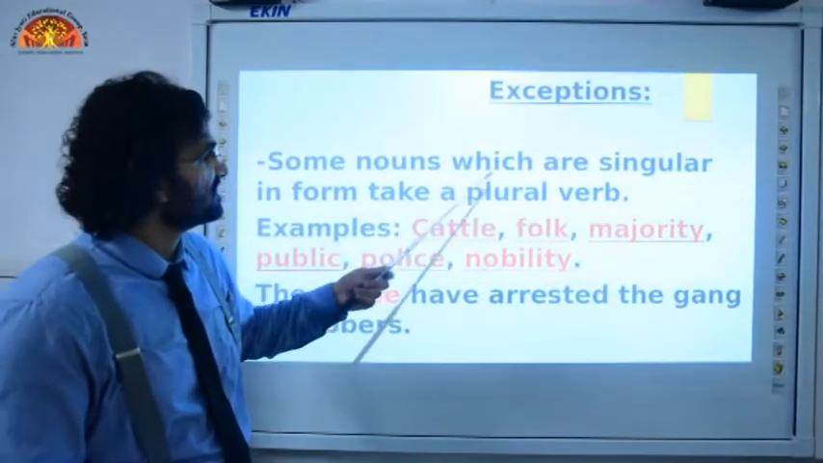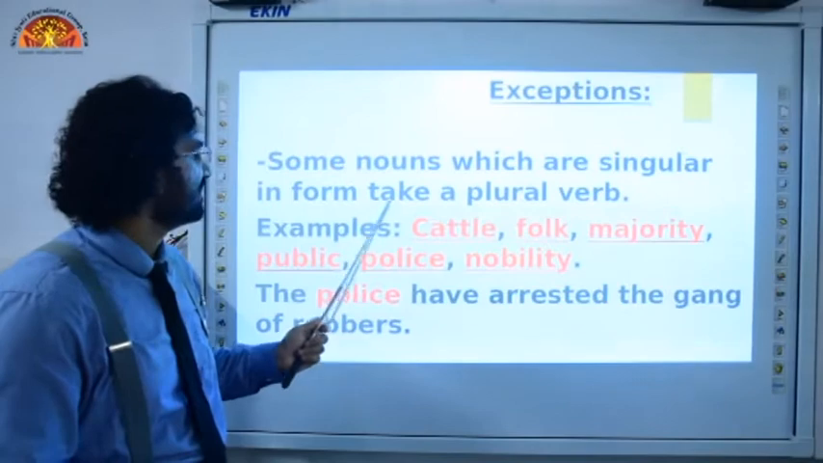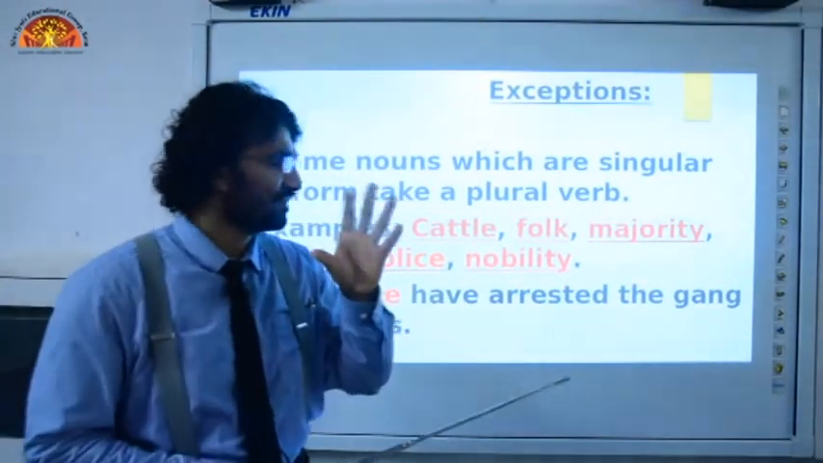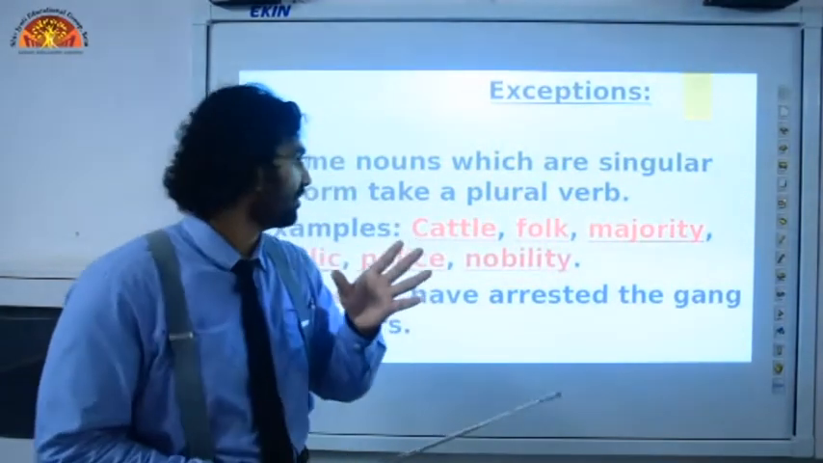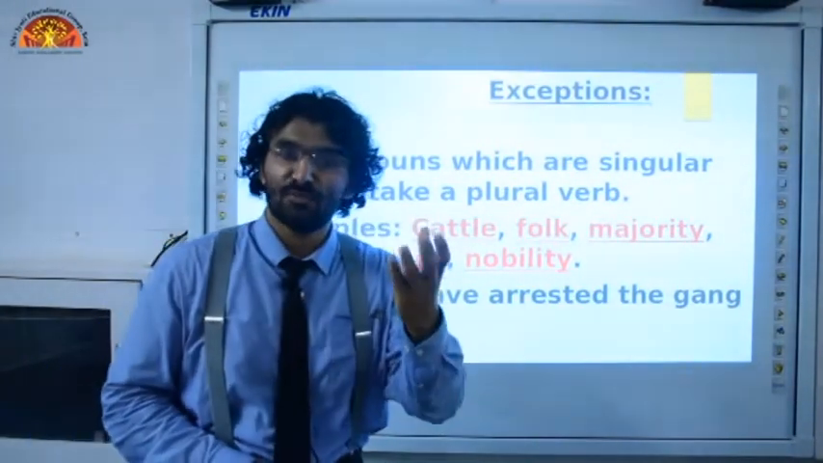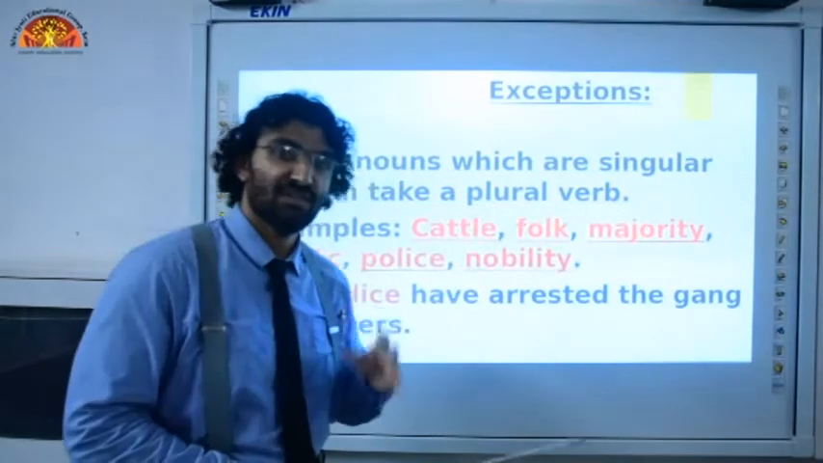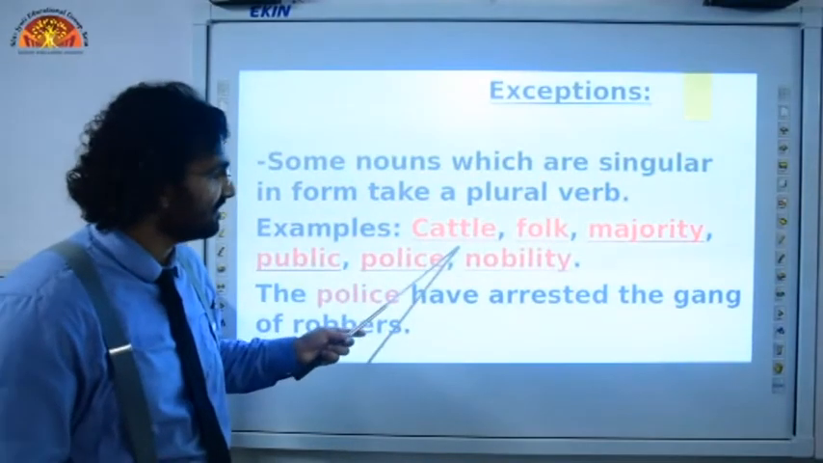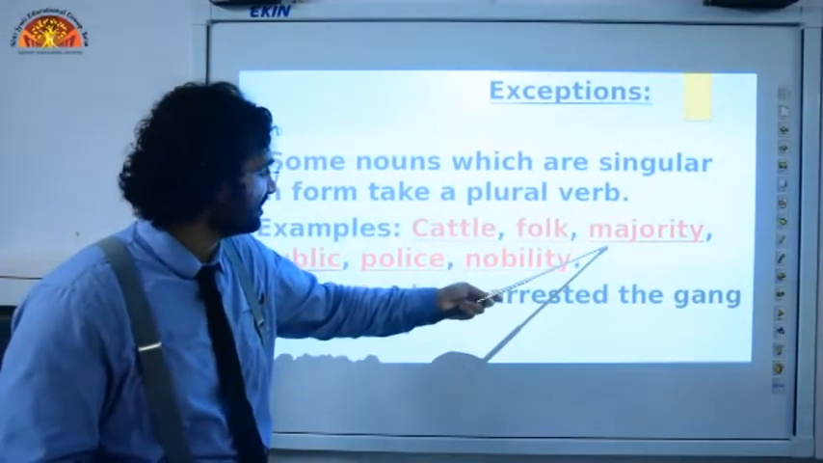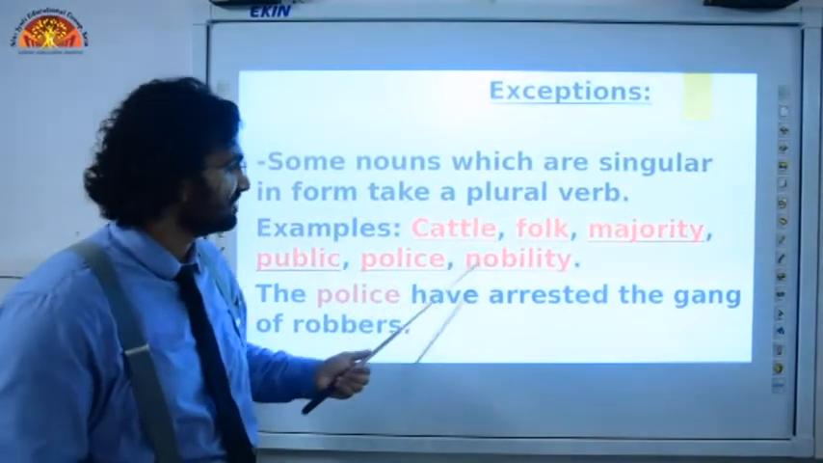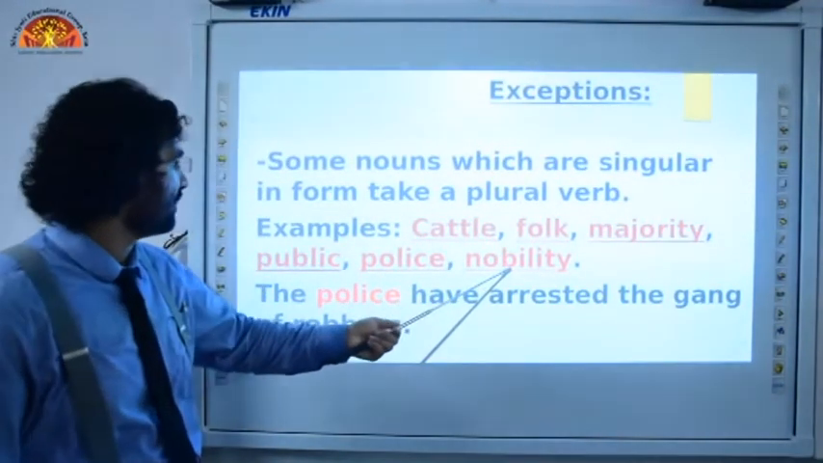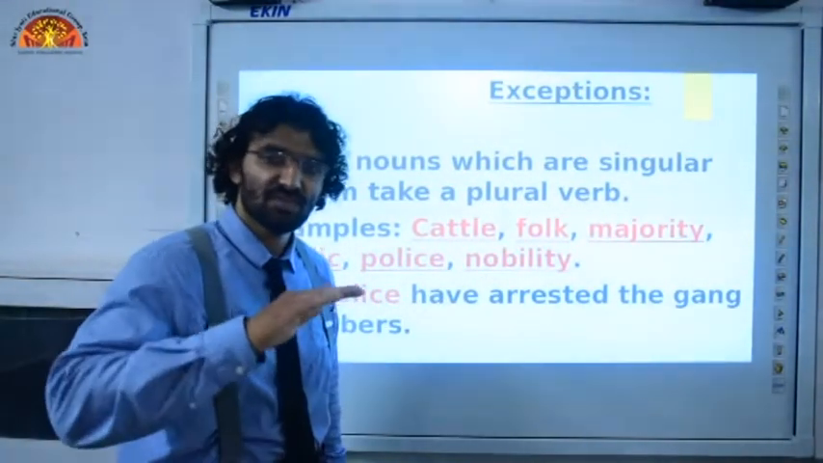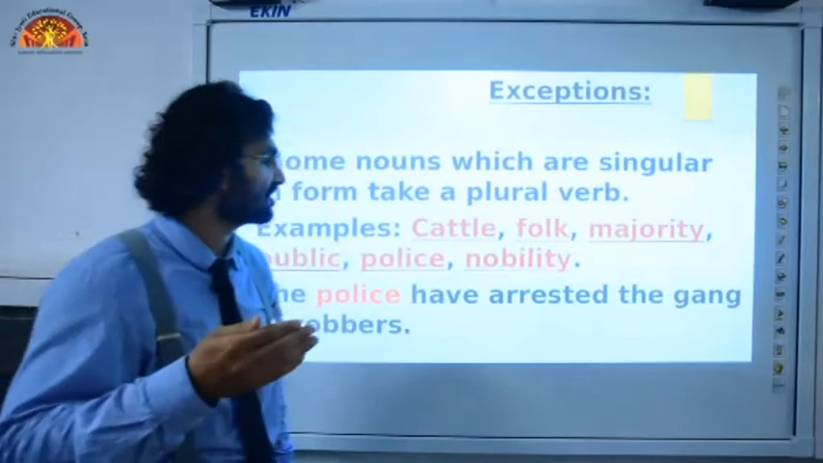Some nouns which are singular in form take a plural verb. There are some nouns which may look singular to you, but they are plural in meaning, and that's why they take a plural form of verb. We are going to talk about them, and this is going to be a little surprising for you. Examples: cattle, folk, majority, public, police, nobility. So these are all singular in form, but we treat them as plural. Why? Because there is a logic behind it. I'm going to explain it to you.